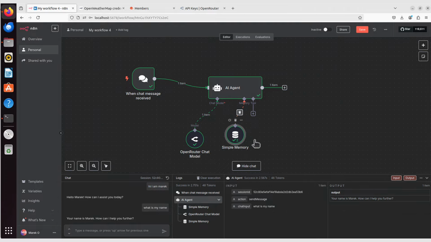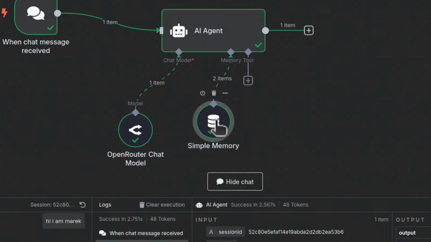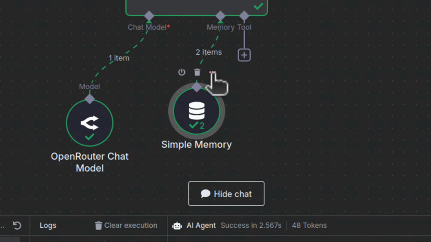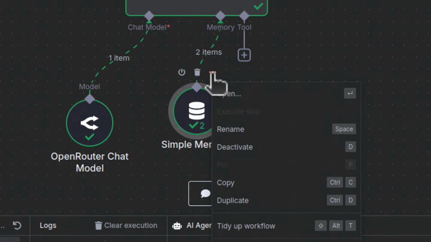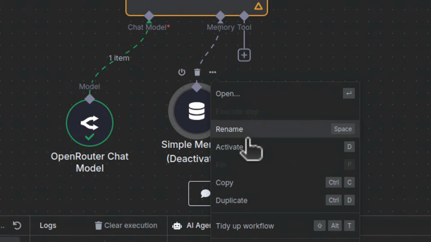If for some reason it doesn't work, it doesn't refer to the memory, you might want to hover over this node. They are called nodes. All of them are called nodes. But you can hover over, you've got three little dots here. You just click on them. You might have yours deactivated. So if I had it deactivated, it won't be able to access it. So I would have to activate it.